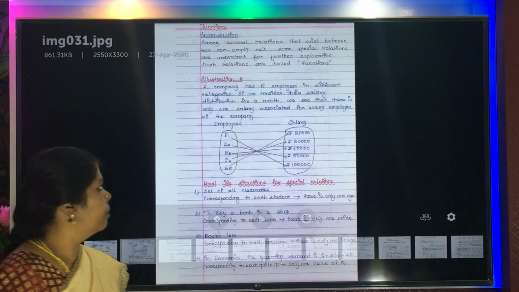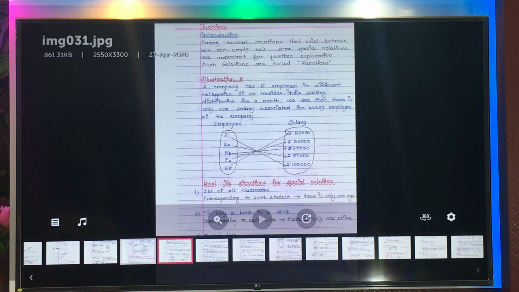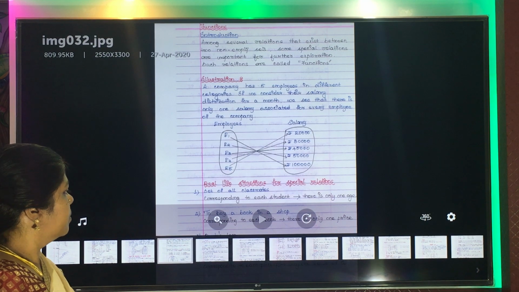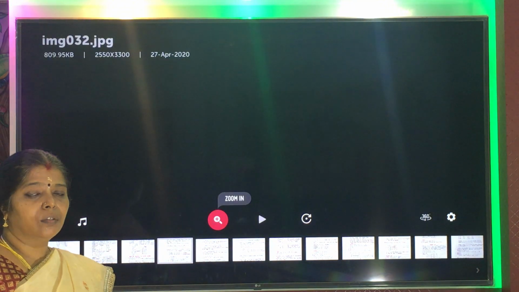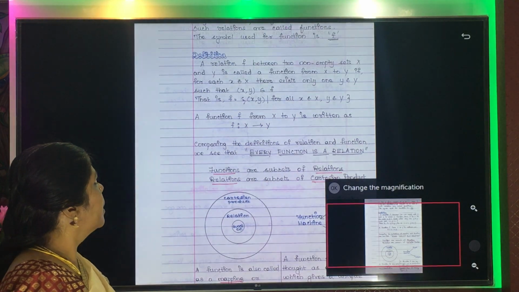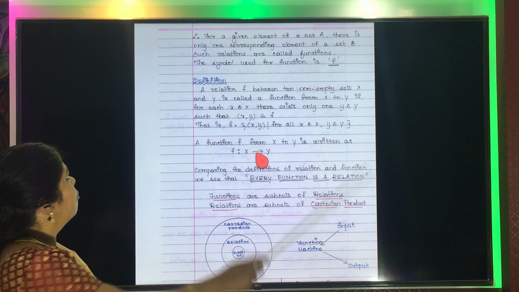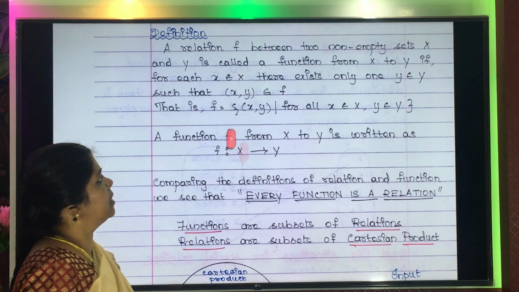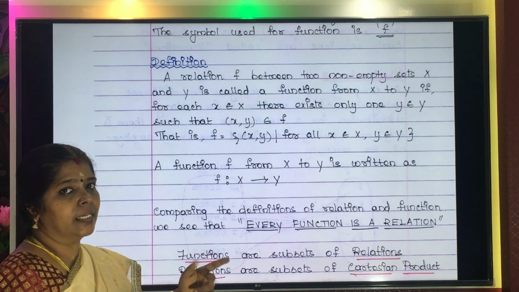Now let us see with the other sums. So hope you all have understood the meaning of function. Now, given an element, there are 2 sets, right?